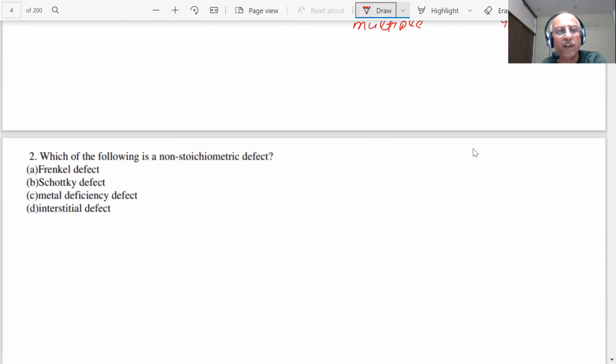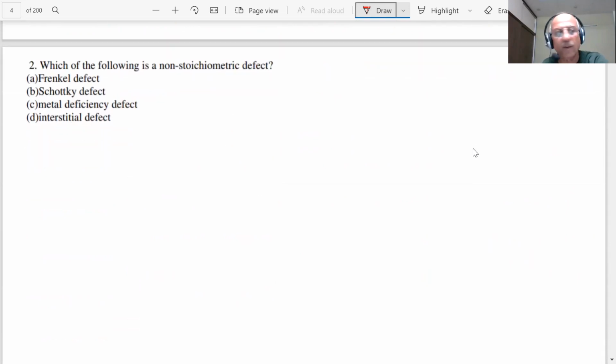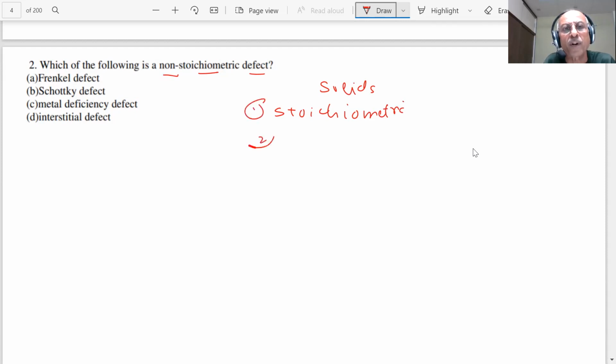Let us move to the second question, students. Question number 2. Read the question very carefully before you answer. Which of the following is a non-stoichiometric defect, student? In the solid state, you studied 2 types of defects. What type of defects? Stoichiometric defects, and second, non-stoichiometric defects. In the stoichiometric defects, what happens, student? They do not disturb the stoichiometry of the solid.